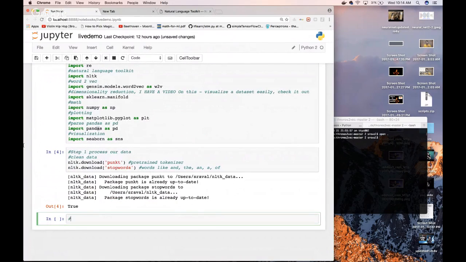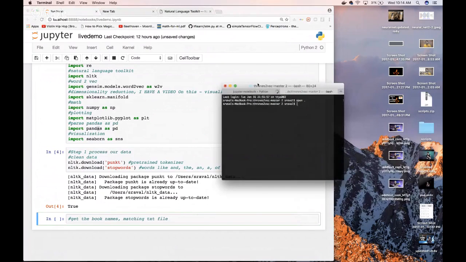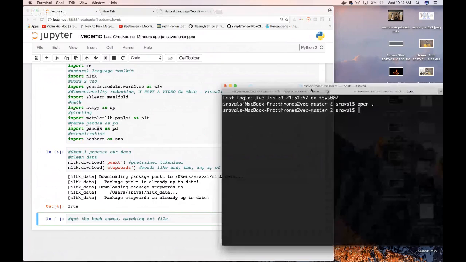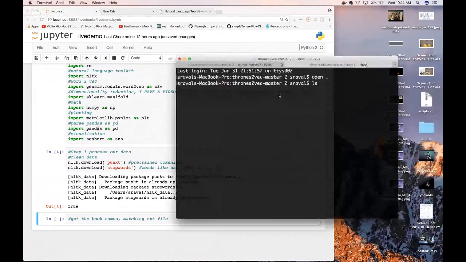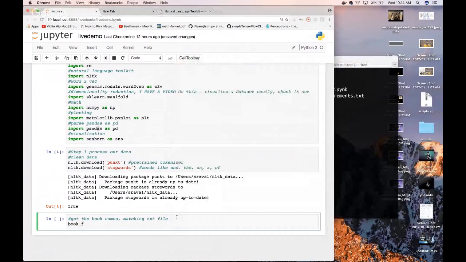The next step is to get the book names, matching the text file. Like I said, we had them right here. Let me make this bigger. Here's our books right here. They end in .txt. So we can just say, get the book file names, and we'll use glob. Glob is going to let us get those books that end in .txt, and it's going to print those out for us.